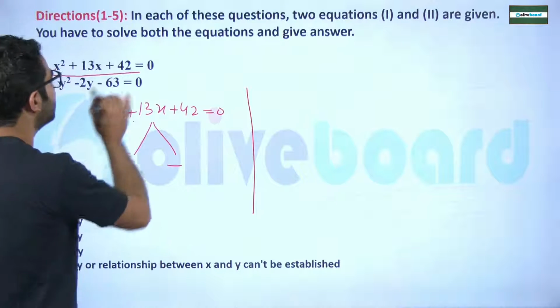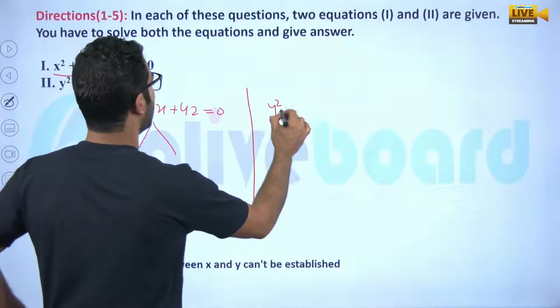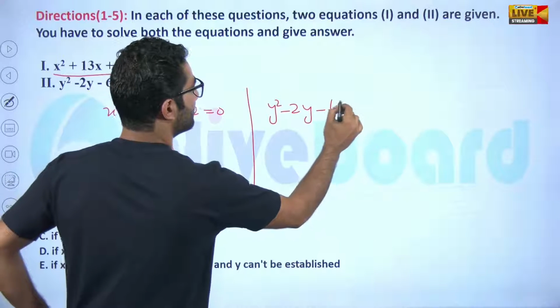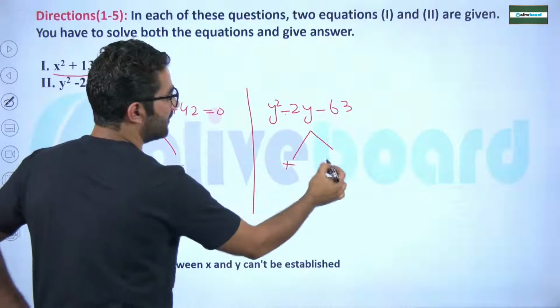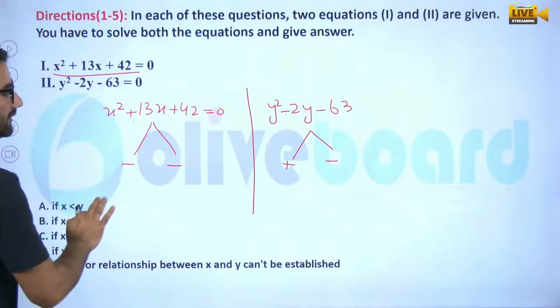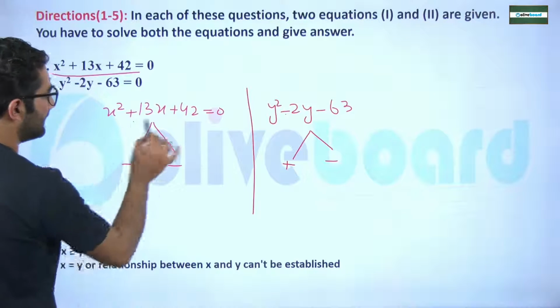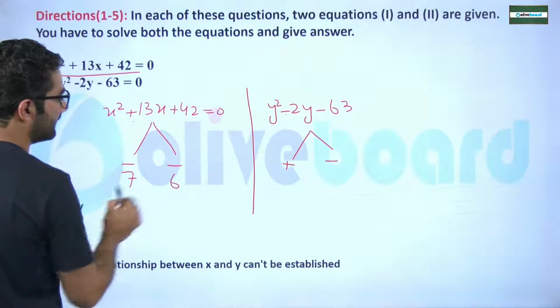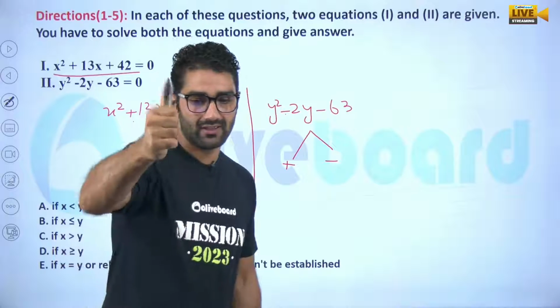In the second equation, y square minus 2y minus 63 equals 0. The first root will definitely be positive, and the second will be negative. So we cannot say anything yet. Let's calculate. I think it will be 7 and 6. Their sum is 13 and their multiplication is 42.